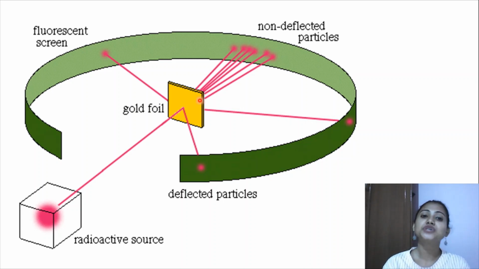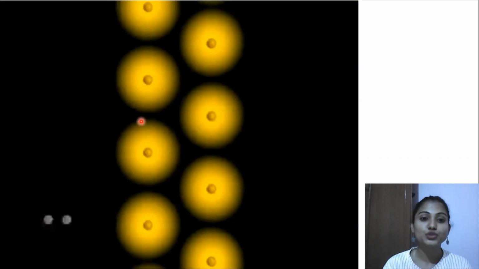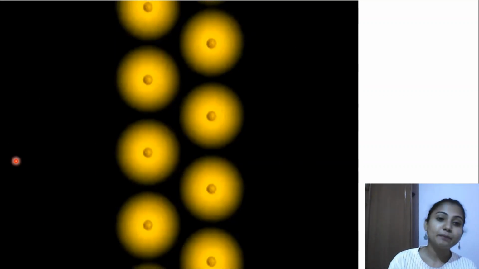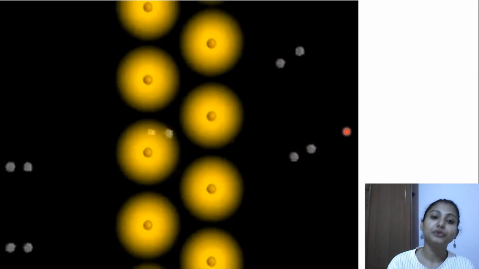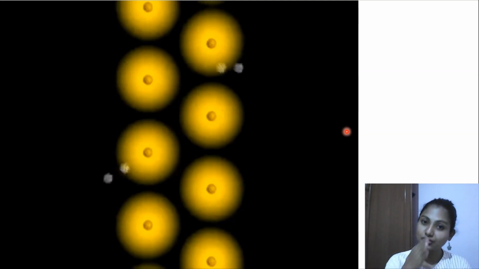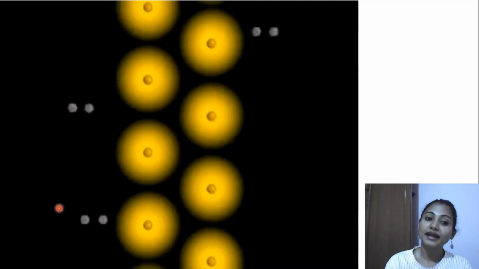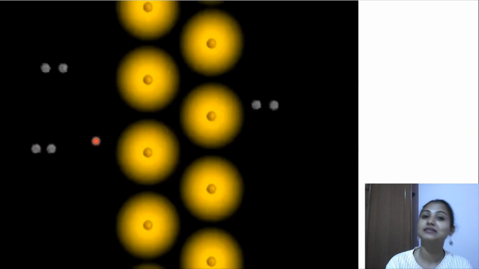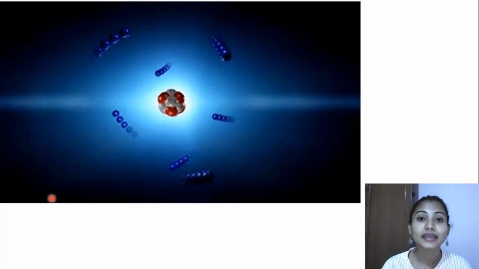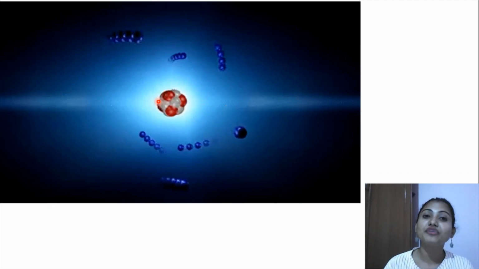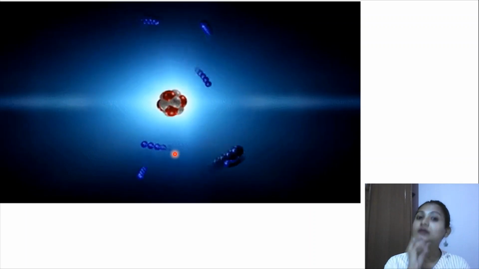But what he observed was that some of the particles were getting deflected, and some of them came back. So if you can see it in a better way, you can see here the image where these are the atoms of the gold foil, and the particles are passing from here. Some are not getting deflected, they are just passing directly, while some are getting deflected because they are getting hit by something.